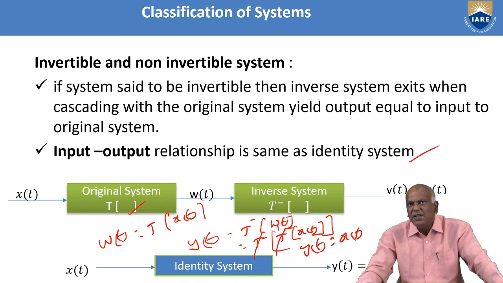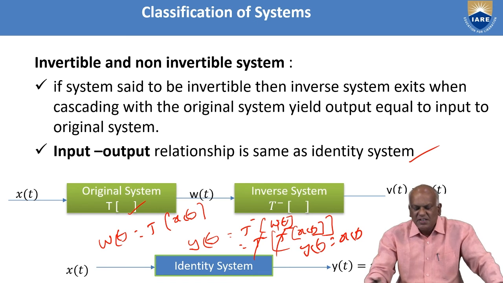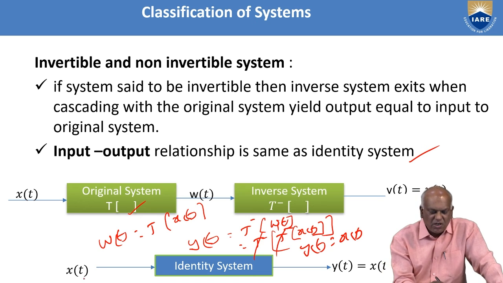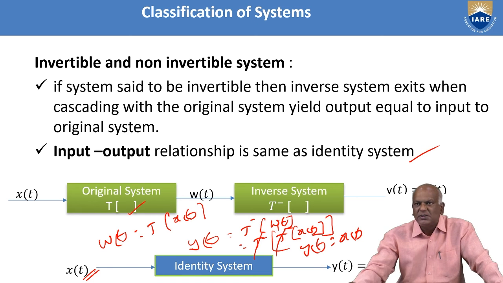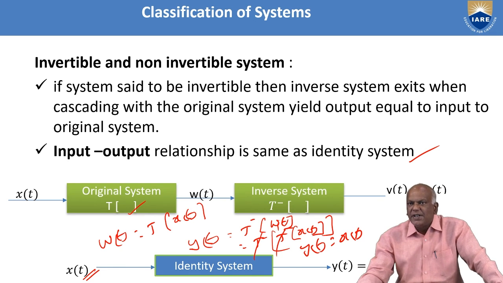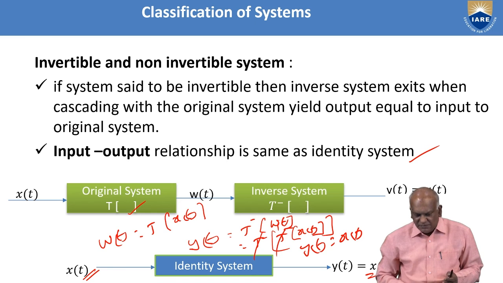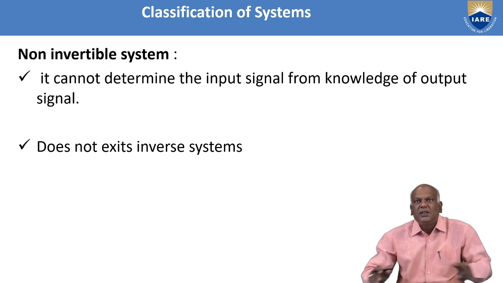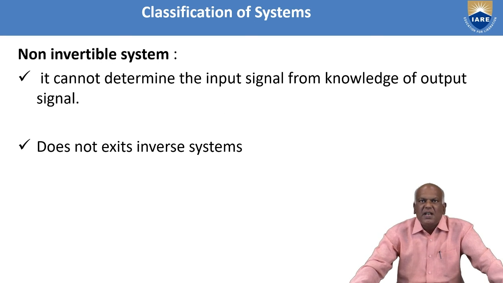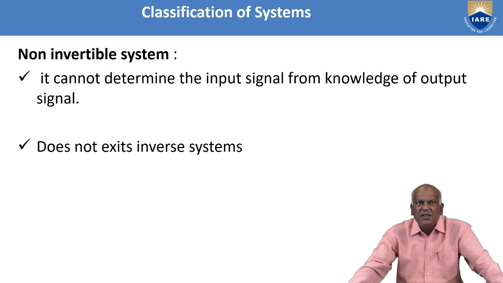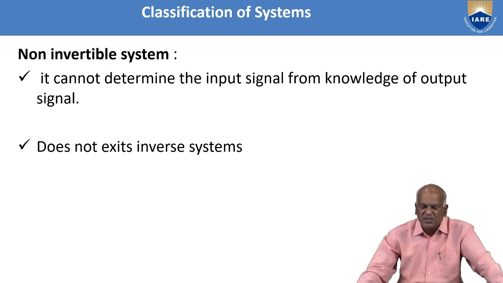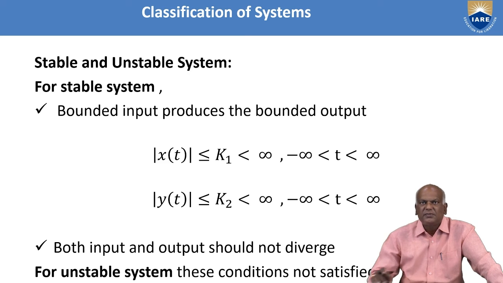Then the inverse system can exist. This is equivalent to the identity system. Whatever input is given, we get the same output, the output equal to input. These systems are called identity systems. For non-invertible systems, the input signal cannot be determined from the knowledge of the output signal. Such systems are called non-invertible systems. An inverse system does not exist for them.